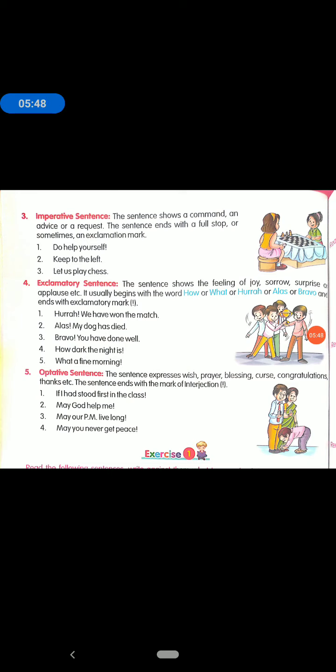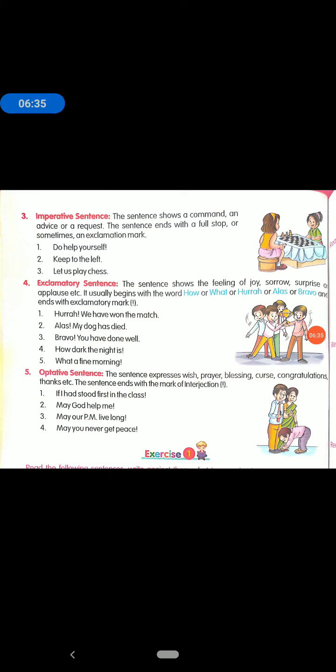You can see in the picture. First type of sentence: hurrah, sign of exclamation, we have won the match. After hurrah the sign of exclamation is used, so you can say that this type of sentence is an exclamatory sentence. Second is: alas, my dog has died. This means he has a great sorrow that his dog has passed away. Third is bravo, which means you have done well. The sign of exclamation is used after bravo.